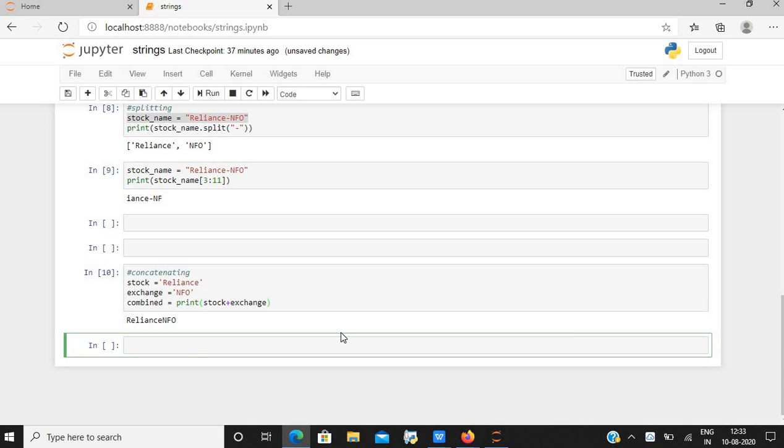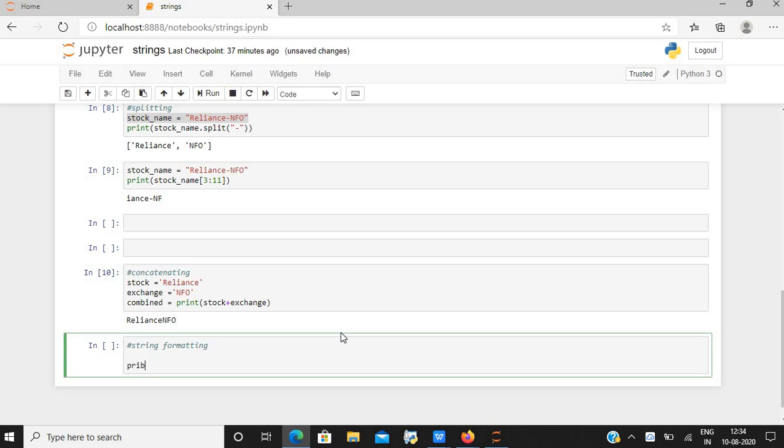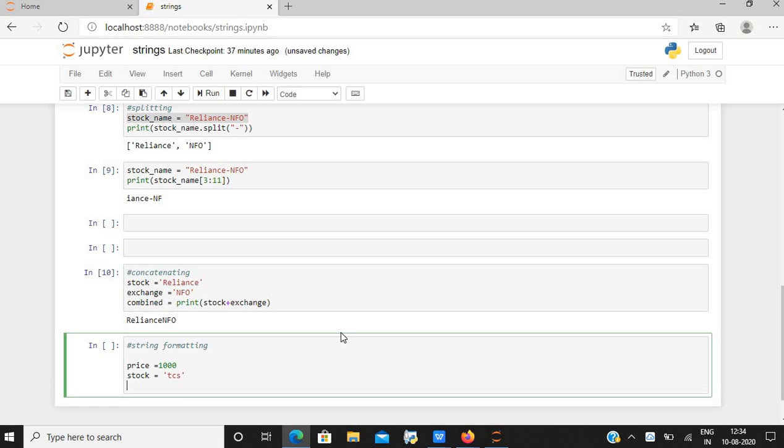Coming to our last part, string formatting. We use it for formatting a string in whichever manner we want. For example, price is equal to 1000, stock is equal to TCS.